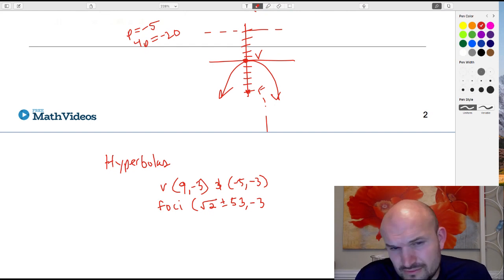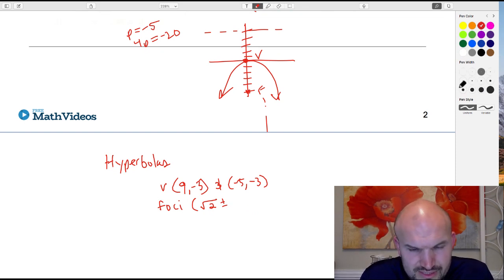Oh, plus or minus. So, hold on. Yeah, I was like, that doesn't make sense. So, this would be 53 minus square root of 2, comma -3.